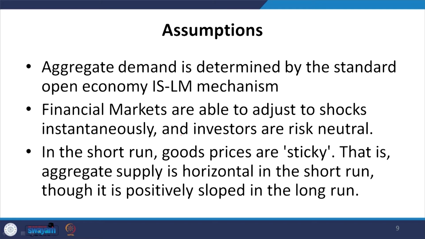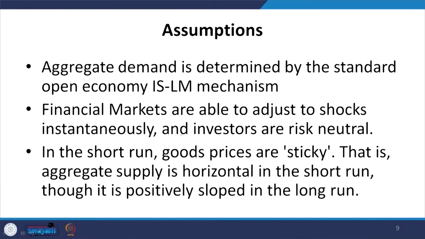Then what are the assumptions of the exchange rate overshooting model proposed by Dornbusch? Aggregate demand is determined by the standard open economy ISLM mechanism, in which goods market and money market equilibrium hold with open economy balances. So, aggregate demand is defined by this framework only.